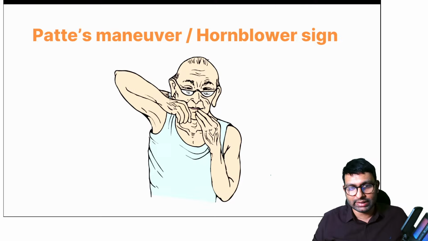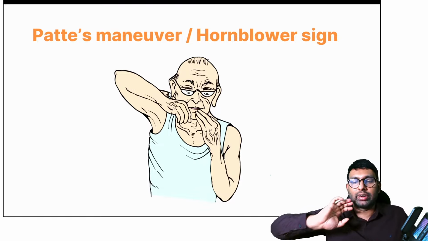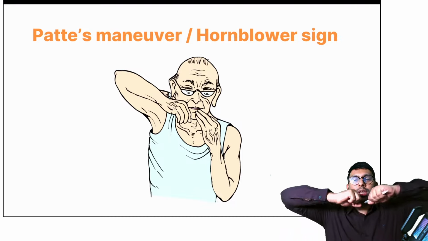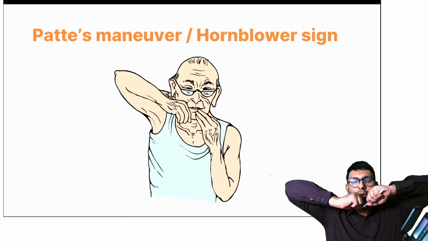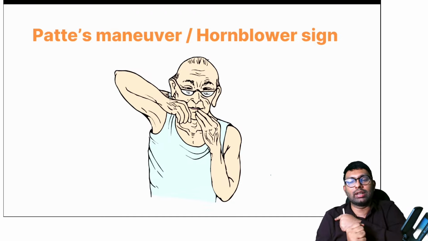Next is the Hornblower sign. For the Hornblower sign, you ask the patient to hold his hand like this, as if he is blowing a trumpet or a horn. If you ask him to keep both his hands like this, as if he is blowing a horn, and he is not able to keep one hand, that is because the teres minor or even infraspinatus is weak in this patient.